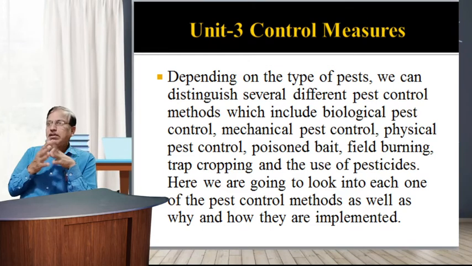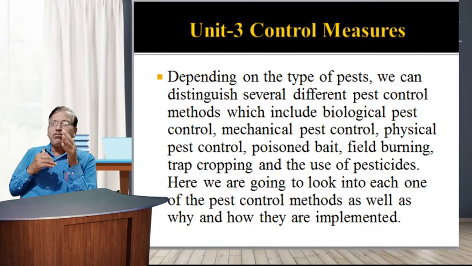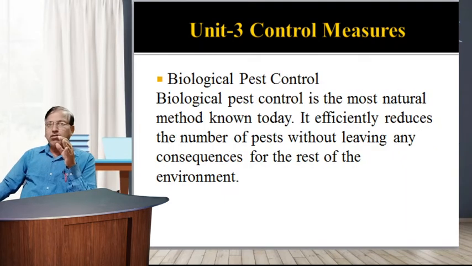All kinds of these methods of insect or pest control are most important for control measures.